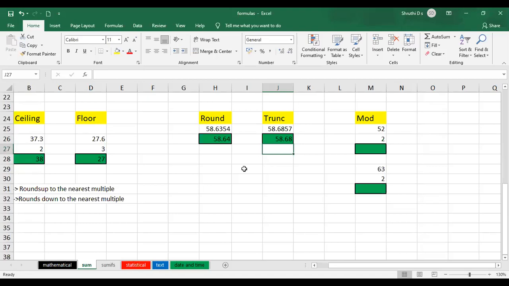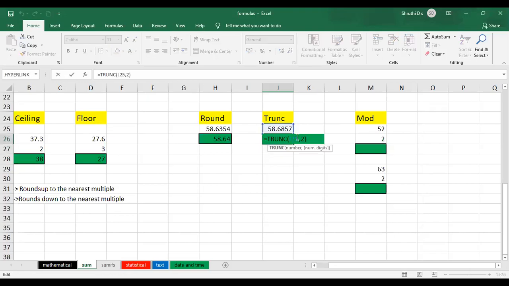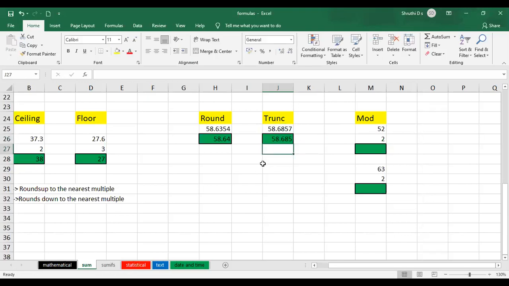And if you want 3 digits, just change it over here. If you give 3 digits and press enter, it is going to give you 58.685. Any doubts up to this?